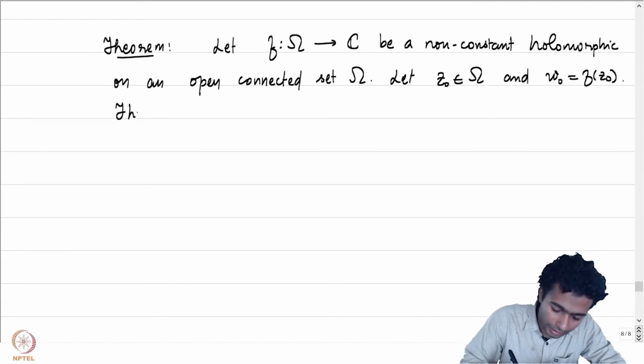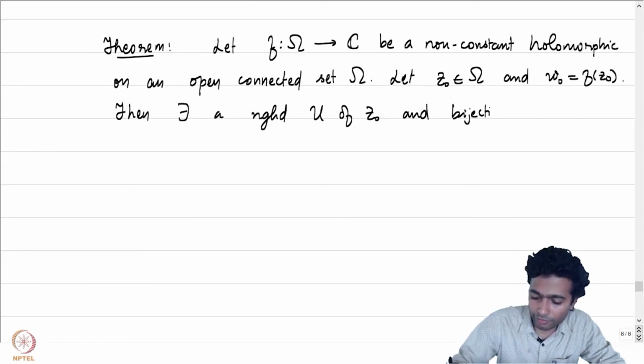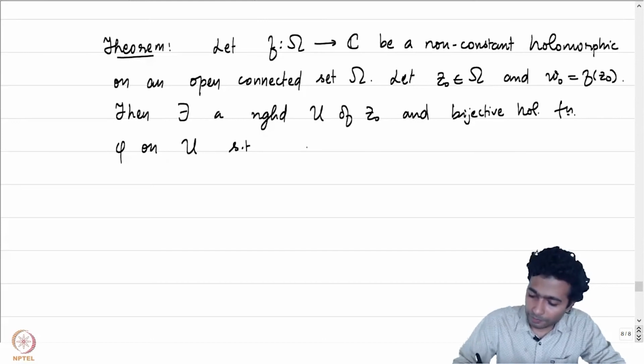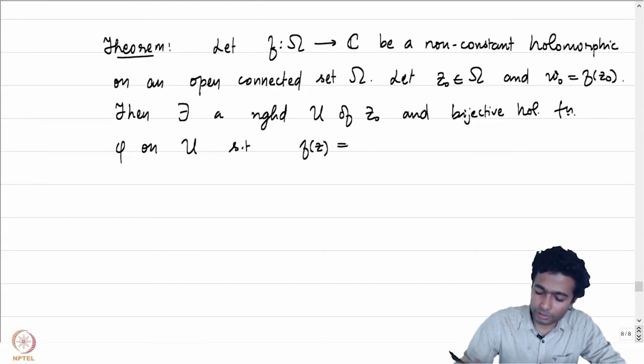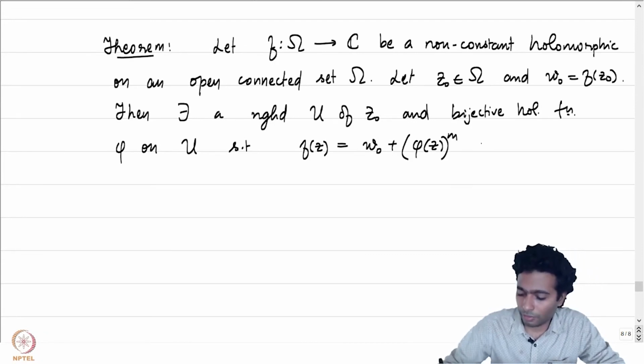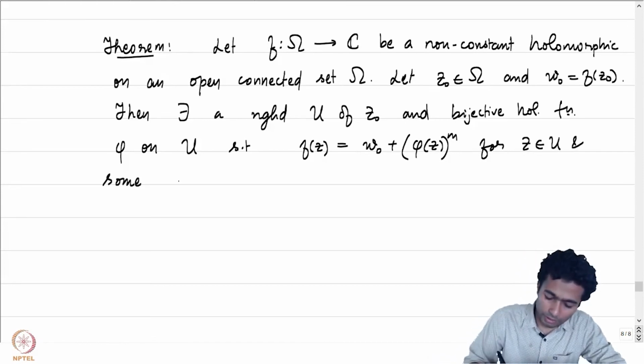The conclusion is that there exists a neighborhood U of z naught and a bijective holomorphic function phi on U such that f of z is equal to w naught plus phi of z to the power m, for z in U and some integer m greater than 0.